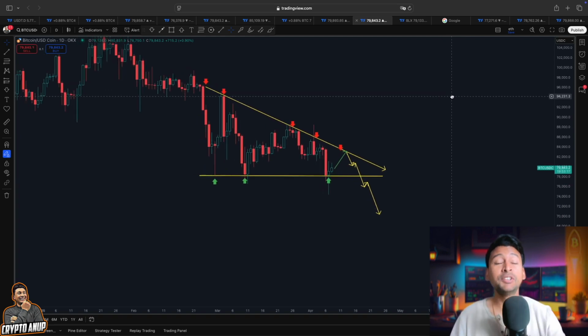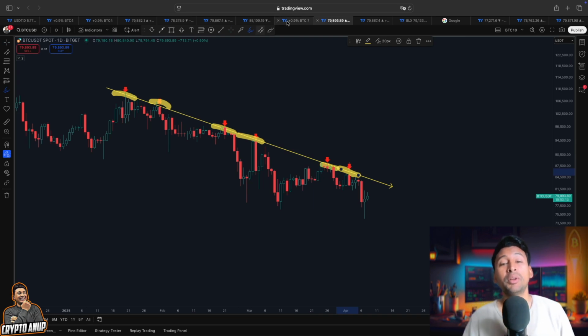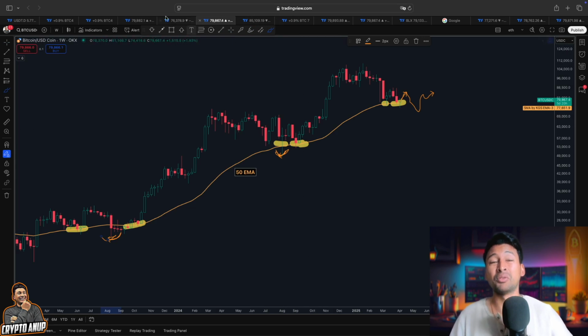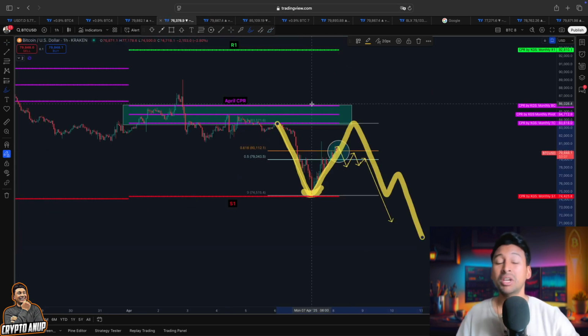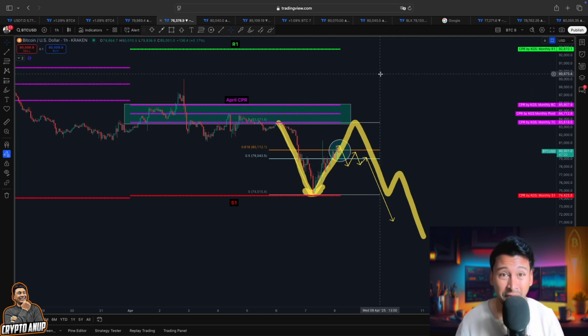So to avoid this bearish move, what must the price in the medium short term do? The price in the medium short term must do the unthinkable. I mean, it must come across this CPR trend line, which is above 86,000, and we know that won't be easy for now. So that's why, guys, please be aware. Do not over leverage yourself. Use proper risk management strategy, otherwise things could get very, very nasty.